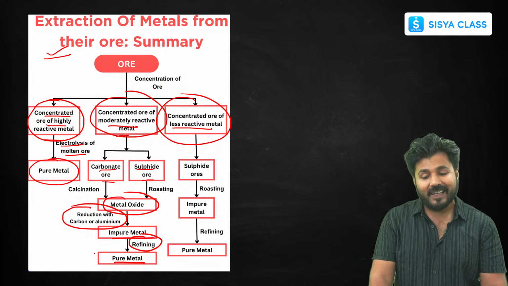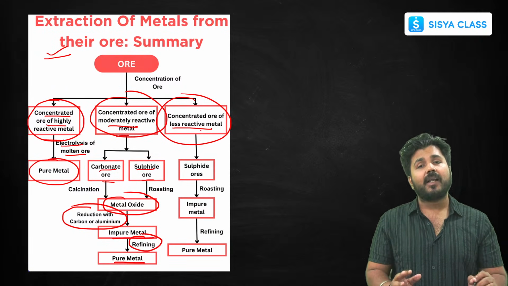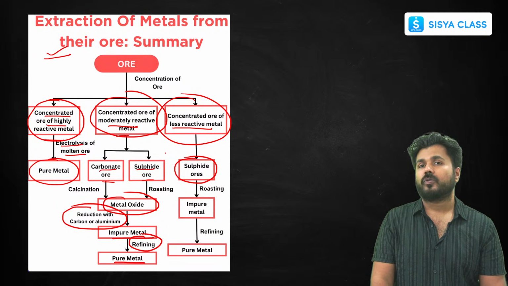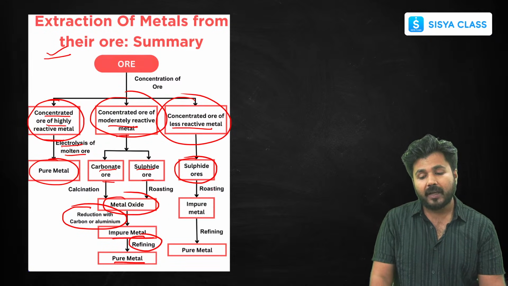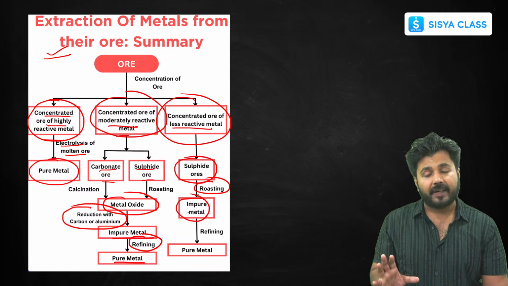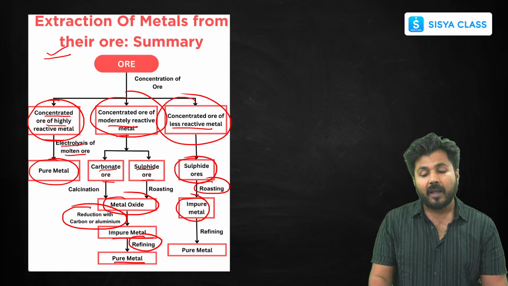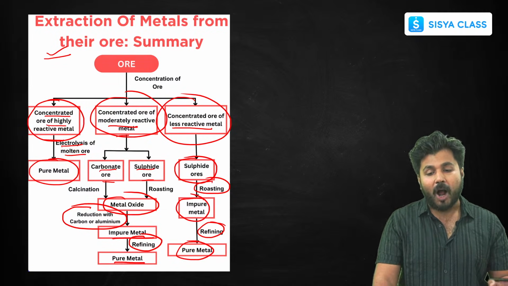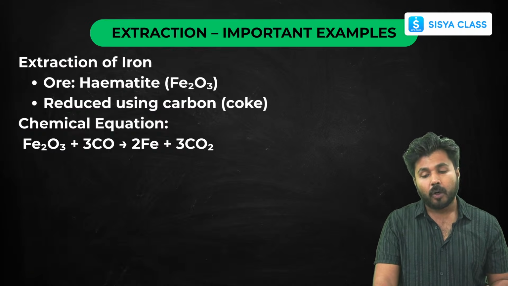Now if it is a less reactive metal, then mostly less reactive metals are present as sulfide ores. So you will be doing roasting here in the presence of air, then you will be directly getting impure metal. You will not be getting metal oxide since they are less reactive. Then you will be refining, and then you will be getting a pure metal. So this is all about how you will extract these metals from their ores.